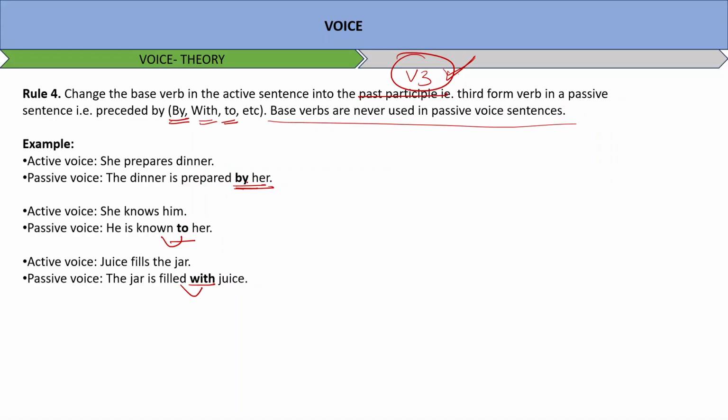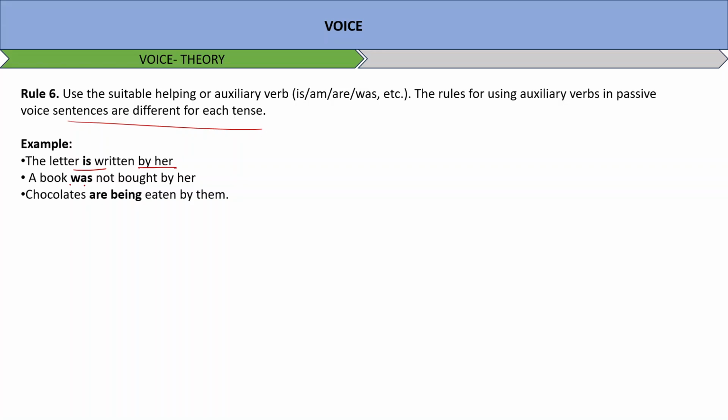Rule 6 says use suitable auxiliary or helping verbs. The rules of auxiliary verbs in passive voice sentences are different for each tense. For example, the letter is written by her. A book was not bought by her. Chocolates are being eaten by her. These are certain auxiliary verbs which are used in passive voice and have different tenses.